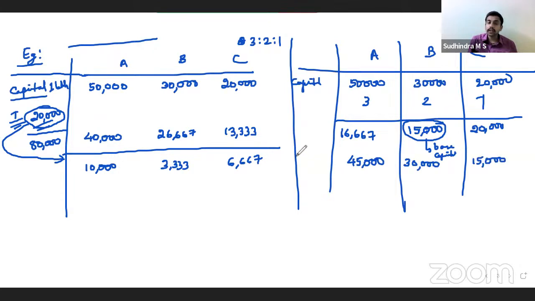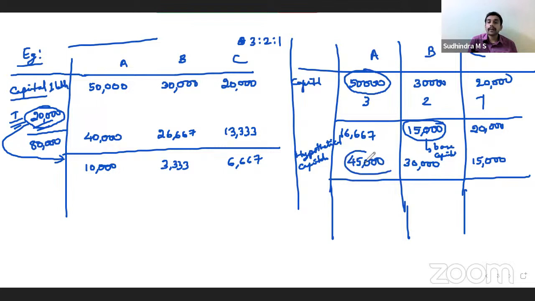These are the hypothetical capitals. Now subtract hypothetical from actual. 50,000 minus 45,000 is 5,000. 30,000 minus 30,000 is 0. 20,000 minus 15,000 is 5,000.